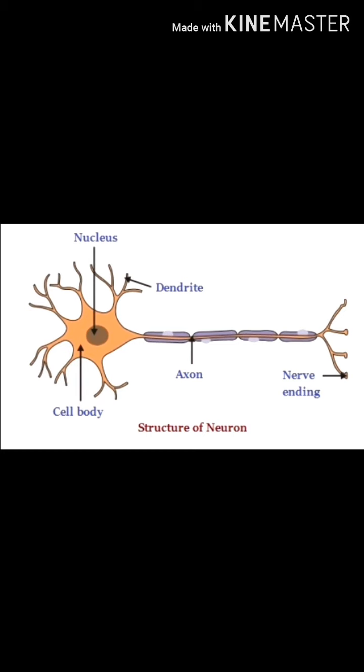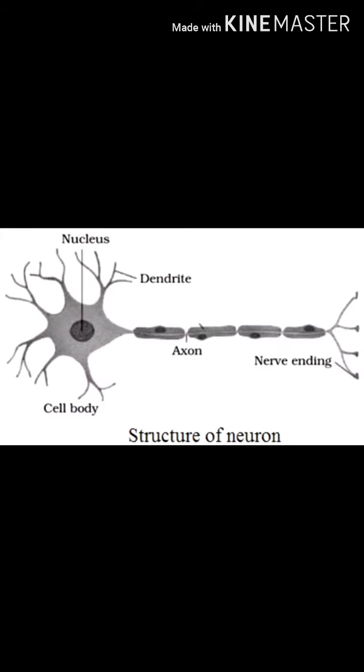These are also called neurons. A neuron is the longest cell of the human body. These are specialized for conducting information through electrical impulses from one part of the body to another. So let's study the structure of a nerve cell.